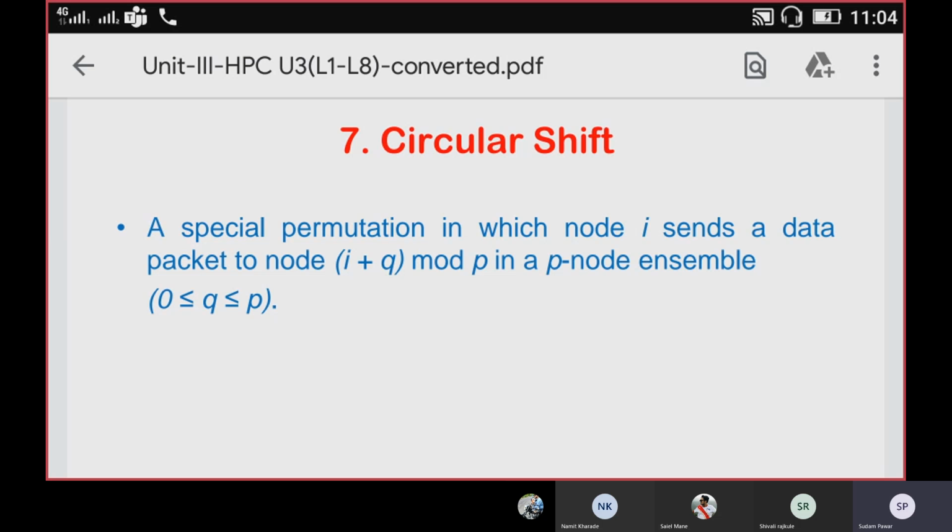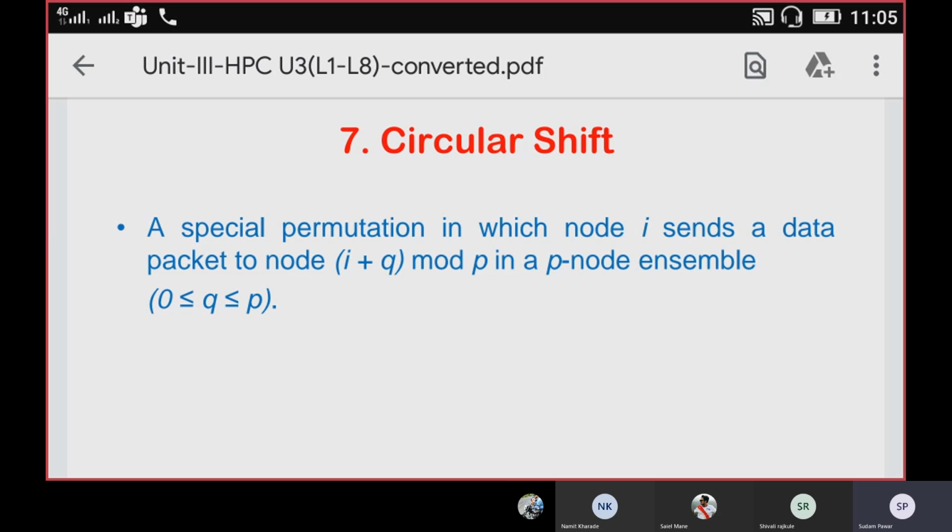If you see there, the agenda of today's lecture will be the new topic, that is the circular shift operation. Okay, and we will see the circular shift on a mesh network, then we'll see it on a hypercube network. Two examples we will see, and after that one more topic is there, improving performance of operations. This is a theoretical topic, how you can improve the performance of the communication operations. In brief, you need to discuss that topic. This is a theoretical topic, but we'll discuss that one also, and after that your unit number 3 will end or finish.